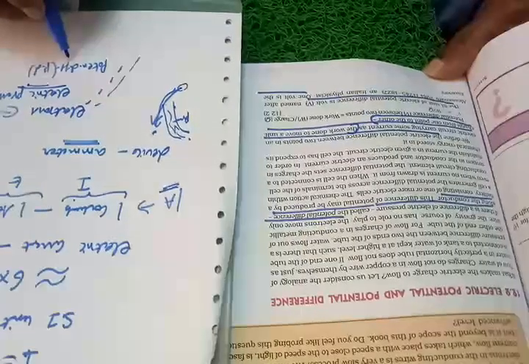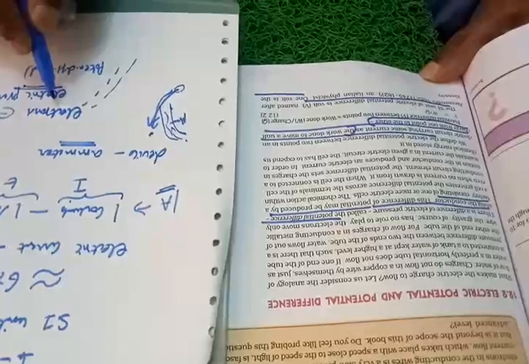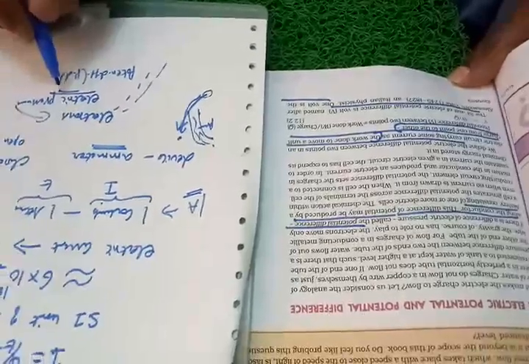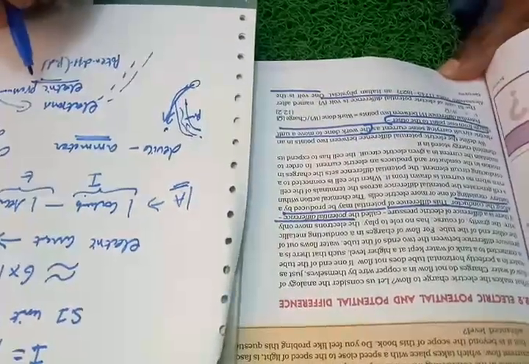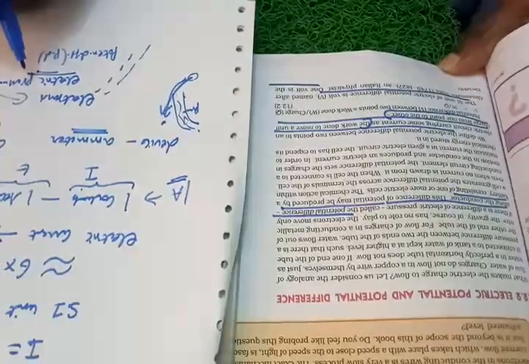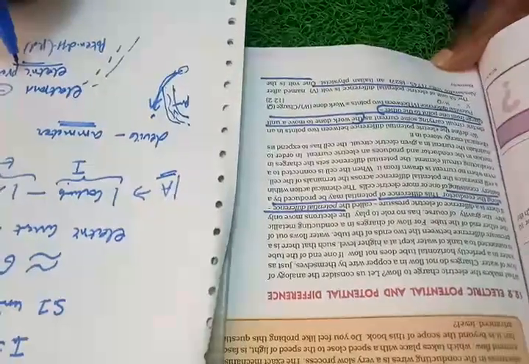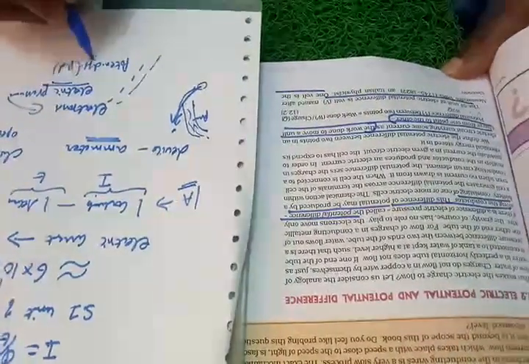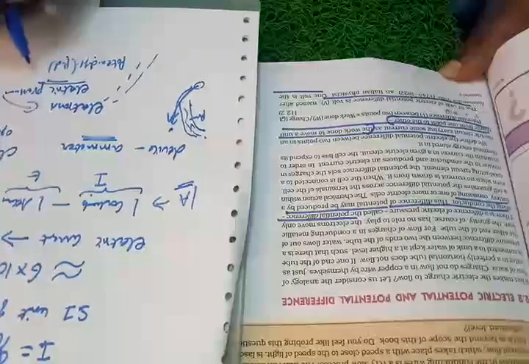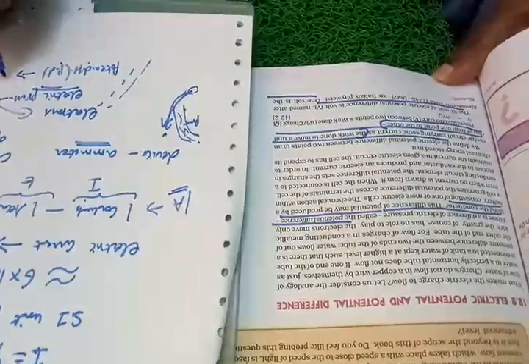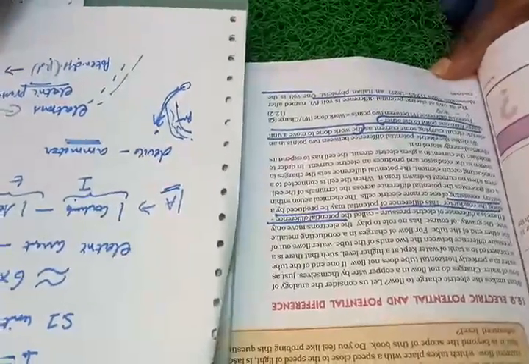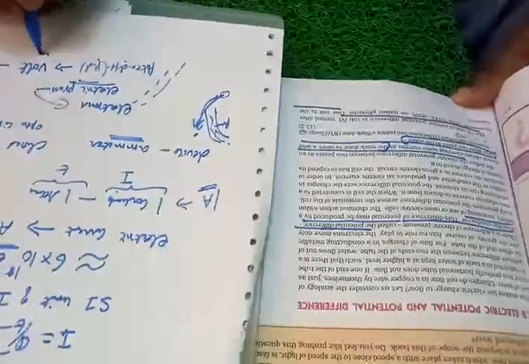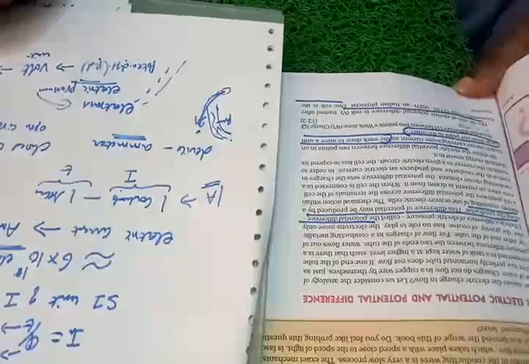Hence the potential difference will help in the supply of electricity, we can understand. And this happens only in the conductors. Conductors, as you all know, are those which pass the electricity from one place to another. That is called a conductor. So in order for electricity to pass through the conductor, it requires electric pressure, and that electric pressure is called the potential difference. This potential difference has the unit called volt, and it is measured by a device called a voltmeter. Volt is the unit and voltmeter is the device.